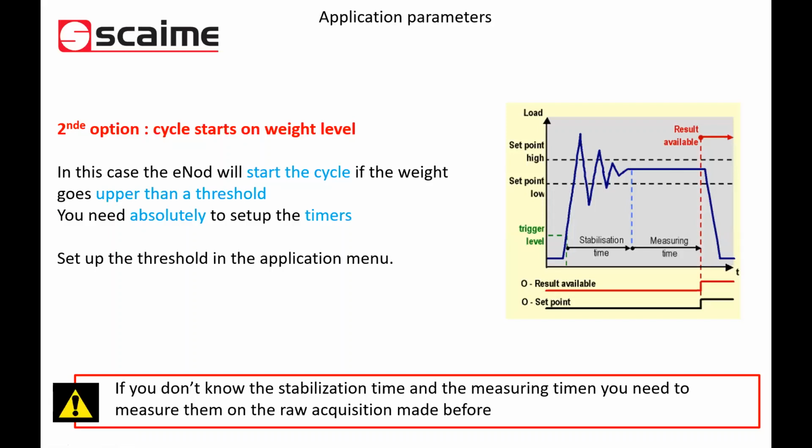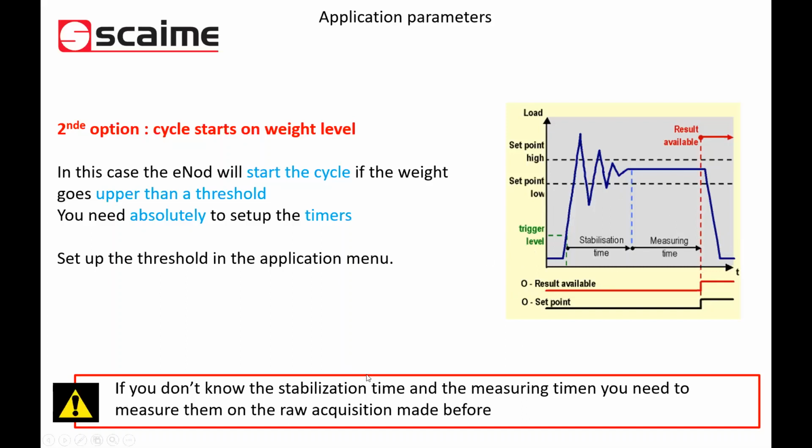And it's easy because you set up nothing. Or mostly nothing. If you are always weighing the same product with the same weight, you can define to start without detectors, only on the weight detection, but be careful. It's a little more difficult to set up, because we need to define the stabilization time and the measuring time.